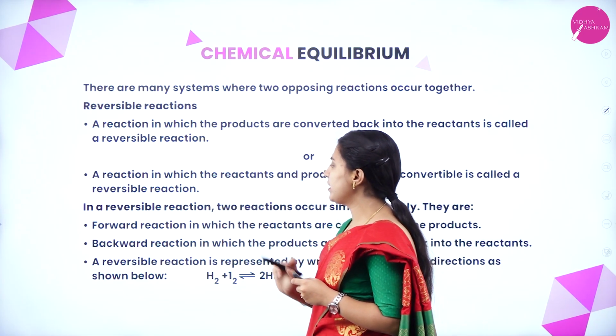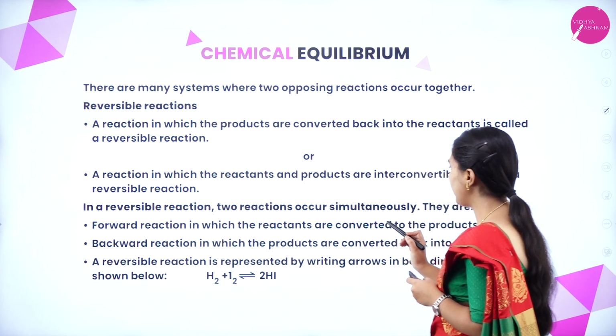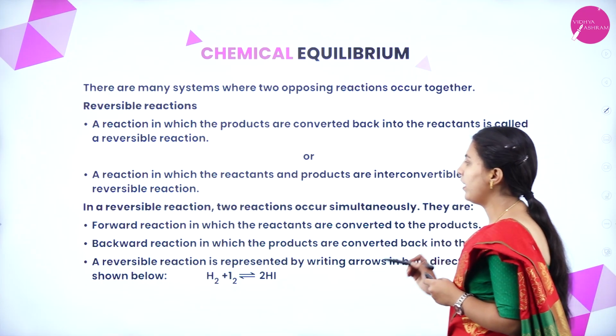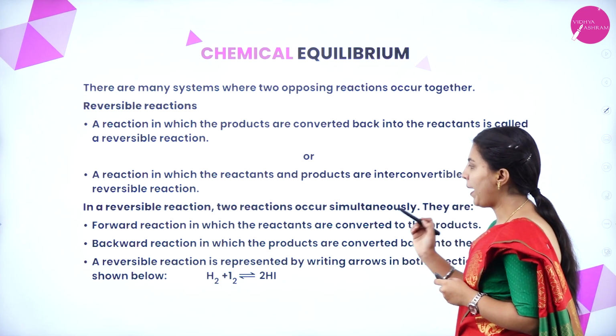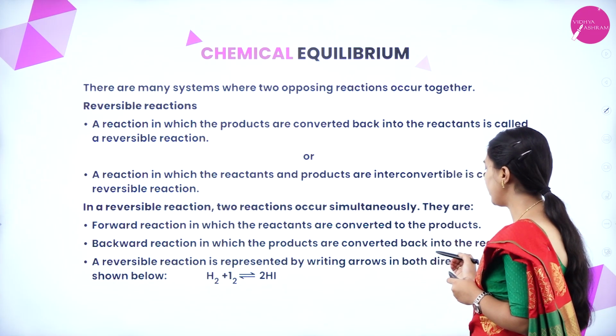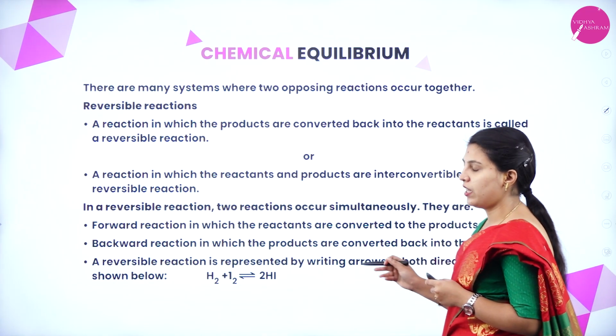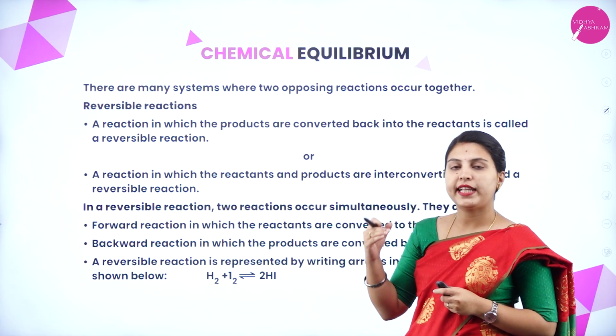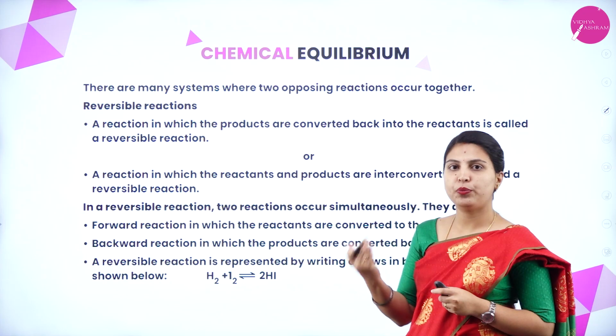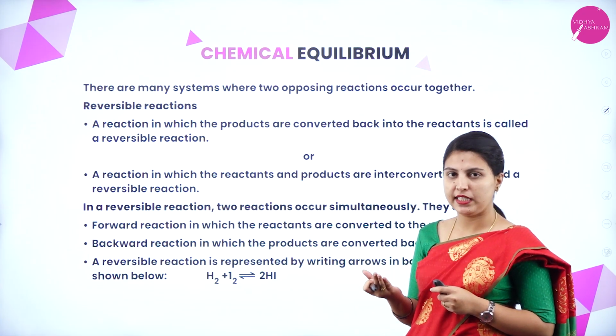But in a reversible reaction, two reactions occur simultaneously. They are the forward reaction, in which the reactants are converted to products, and the backward reaction, in which the products are converted back into the reactants. That is a reversible reaction, we understood now. It can be product to reactant, reactant to product. It can take place either way.